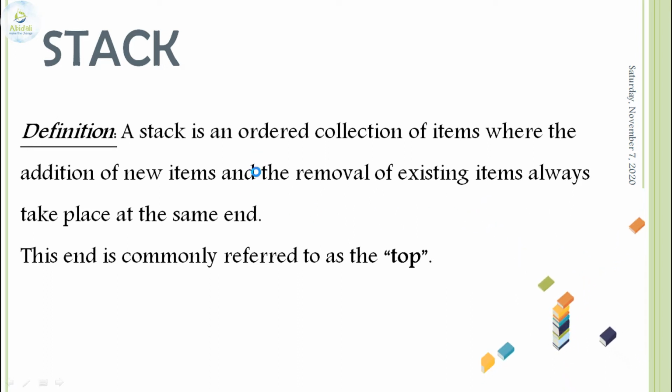In the same way, addition and removal of items take place from the same end. This common end where adding and removing of elements happens is referred to as the top of the stack.